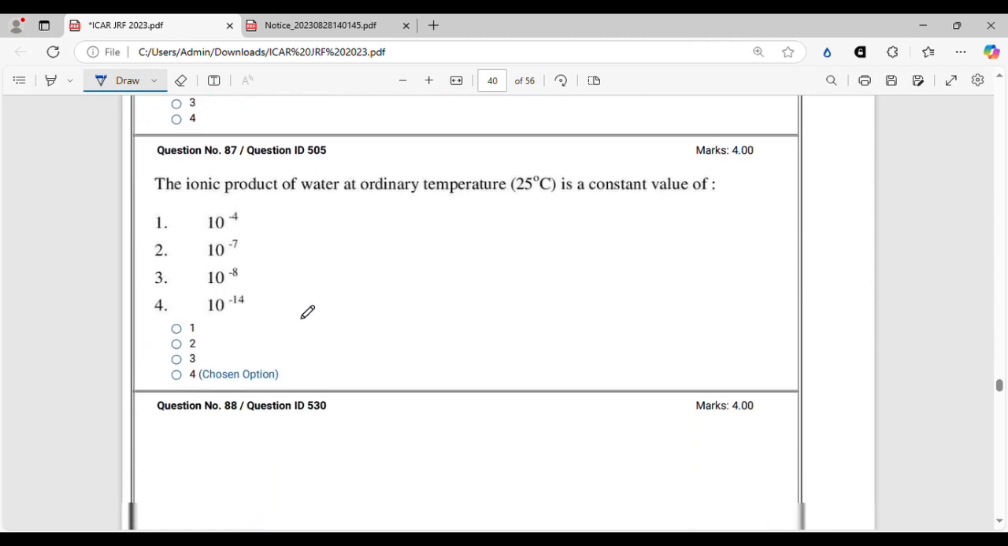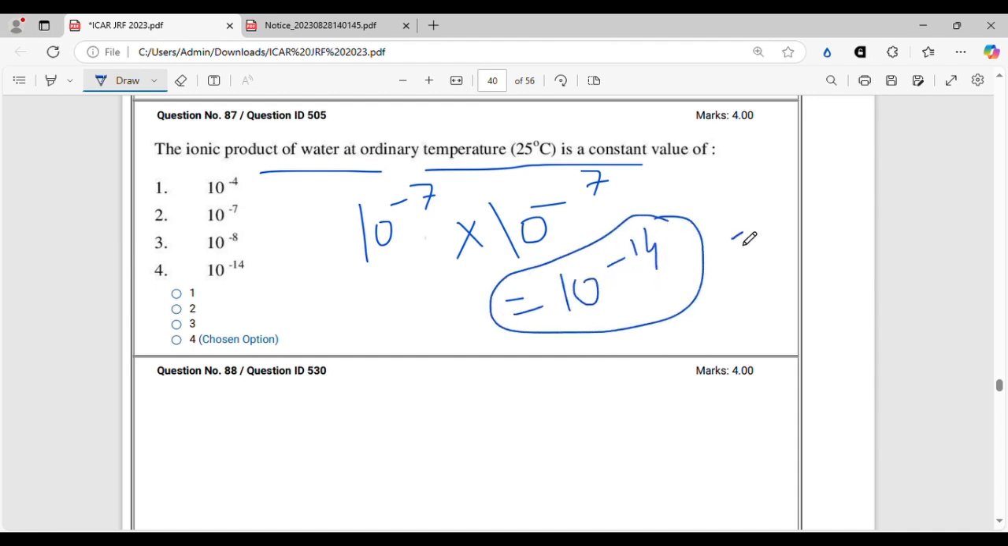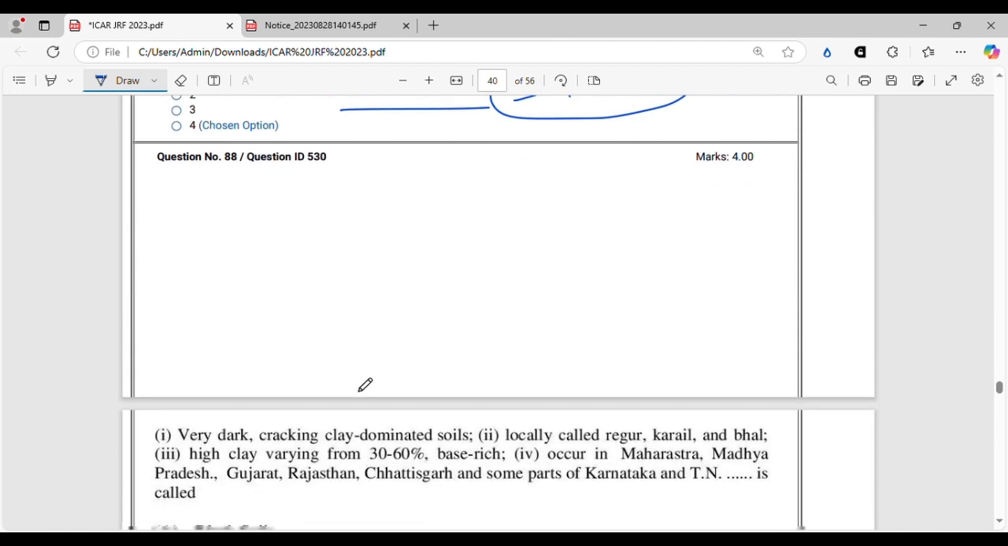The ionic product of water at ordinary temperature is a constant value of. This is a very easy question. There is nothing in it. 10 to the power minus 7 of H plus, 10 to the power minus 7 of OH minus comes to 10 to the power minus 14. This is the ionic product of water at 25 degrees Celsius. So option 4 will be the correct option. In the beginning of the soil acidity chapter, you can read this in the ICAR book, and it has been explained very nicely. So let's move on.